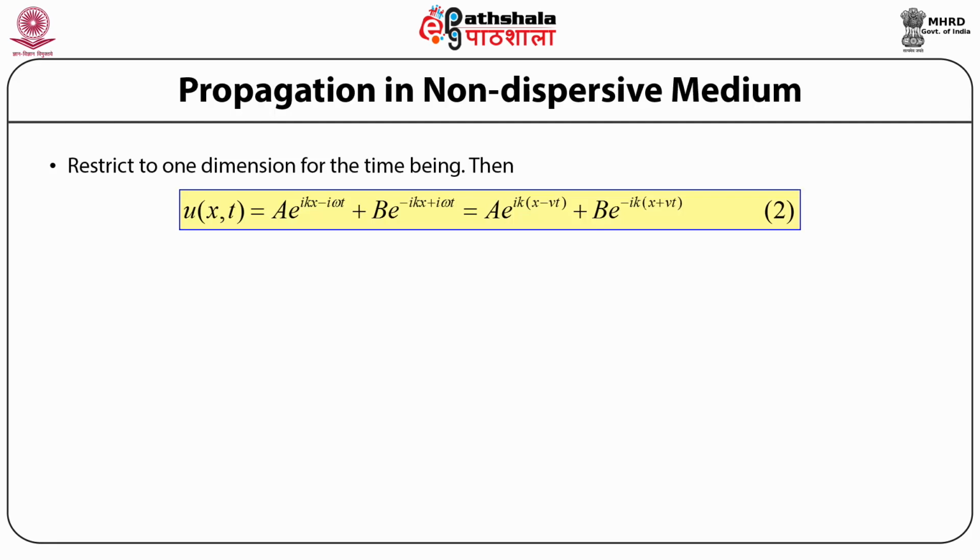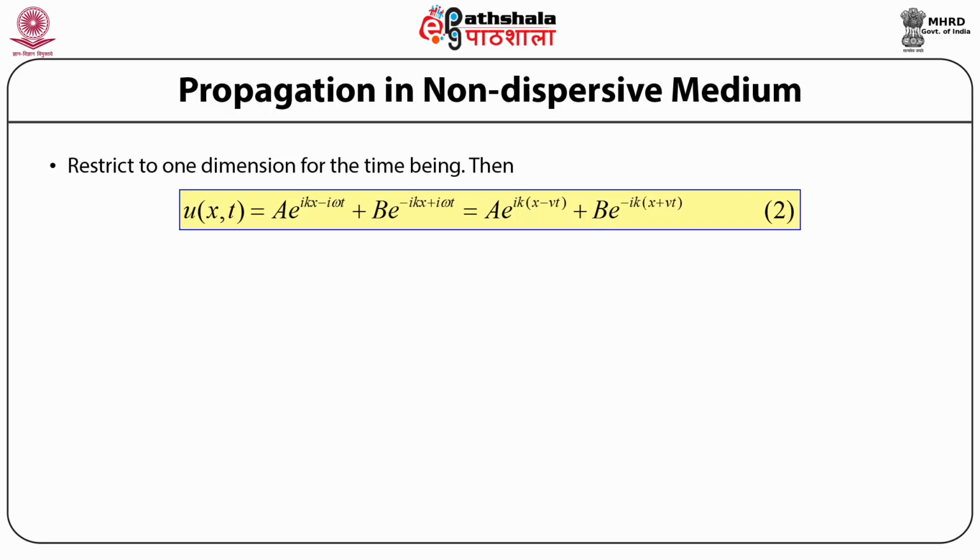And so we can further write this down as a e to the power iota times k times (x minus vt) plus b times e to the power minus iota times k times (x plus vt).